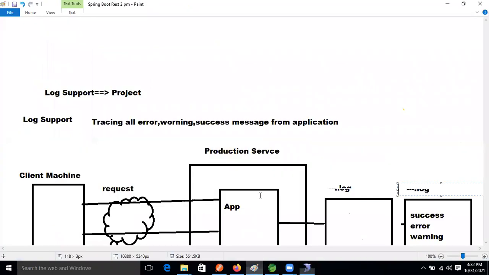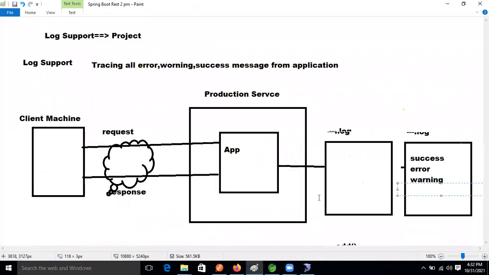Just as I said, if this file reaches our full capacity, guys, then what will happen now? That file will be converted into an archive file, and this log file will become empty.